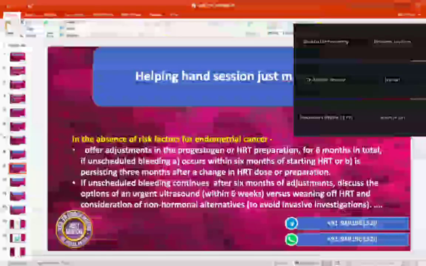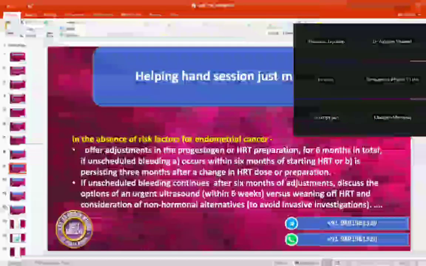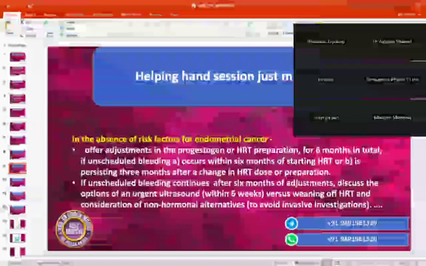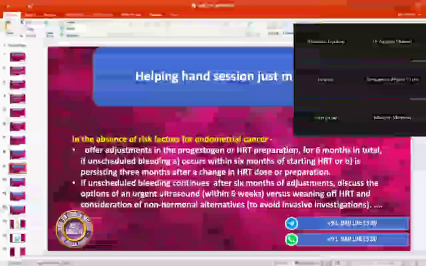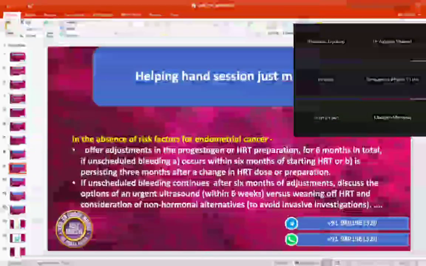Okay, Mrs. Sara, I can see in your case that the BMI is on the higher side. That's the weight to height ratio. It's 40, which is a little concerning for us, as the risk of developing abnormal change in the lining of the womb is on a higher side.